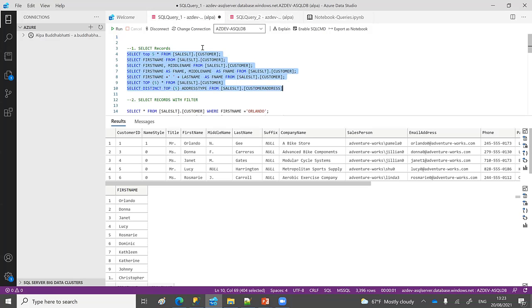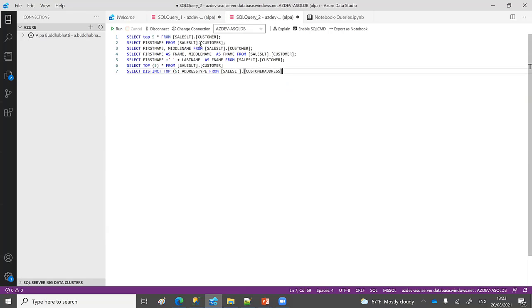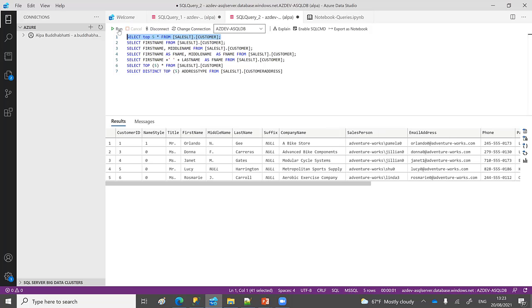So instead of writing here, I have already done it. You can see that you just write it here, you can fire the query from here, and it will give a result here. This is Azure Data Studio, which I have on my local machine. So I can do the same query, which I have already done in the Azure Cloud as well. So that is the second thing.